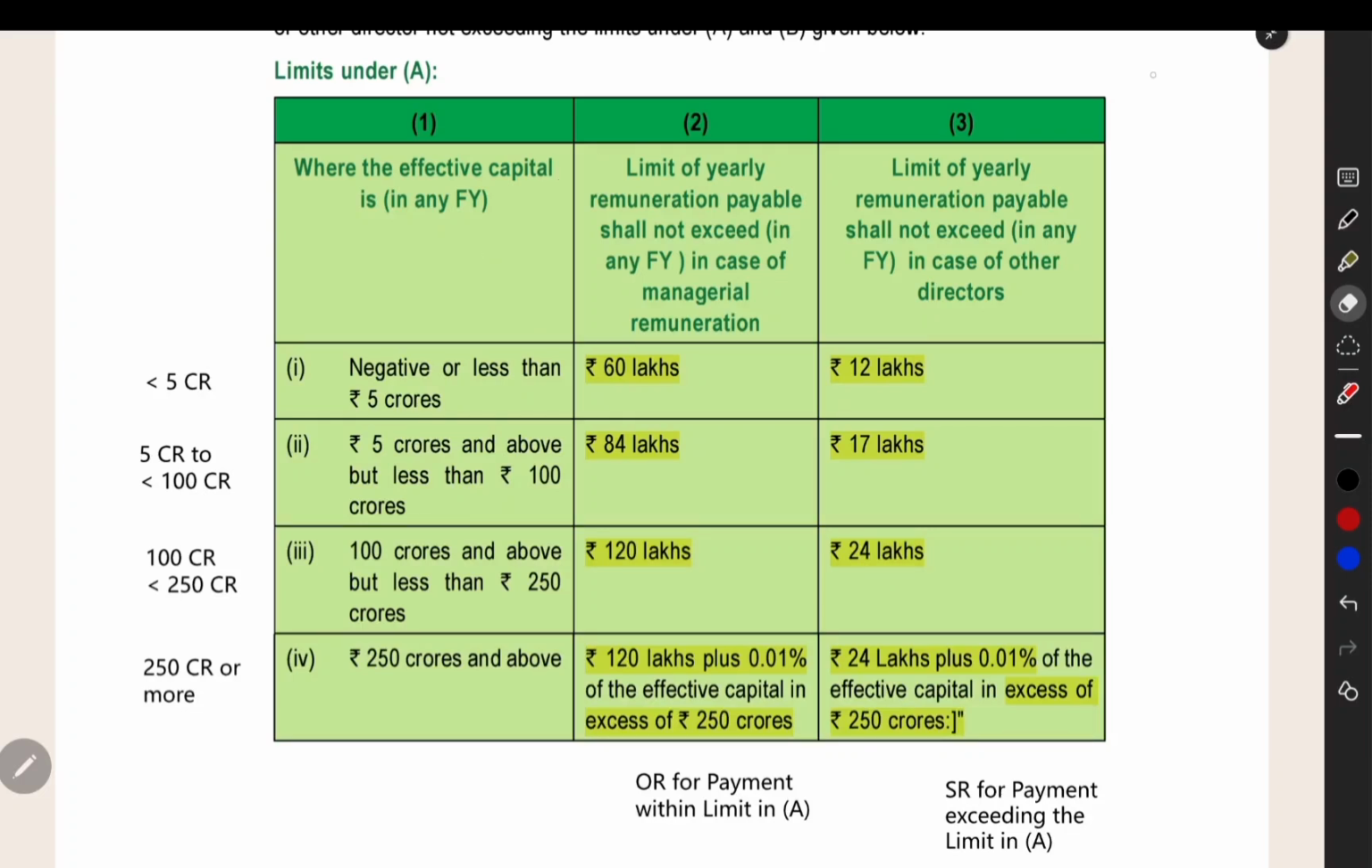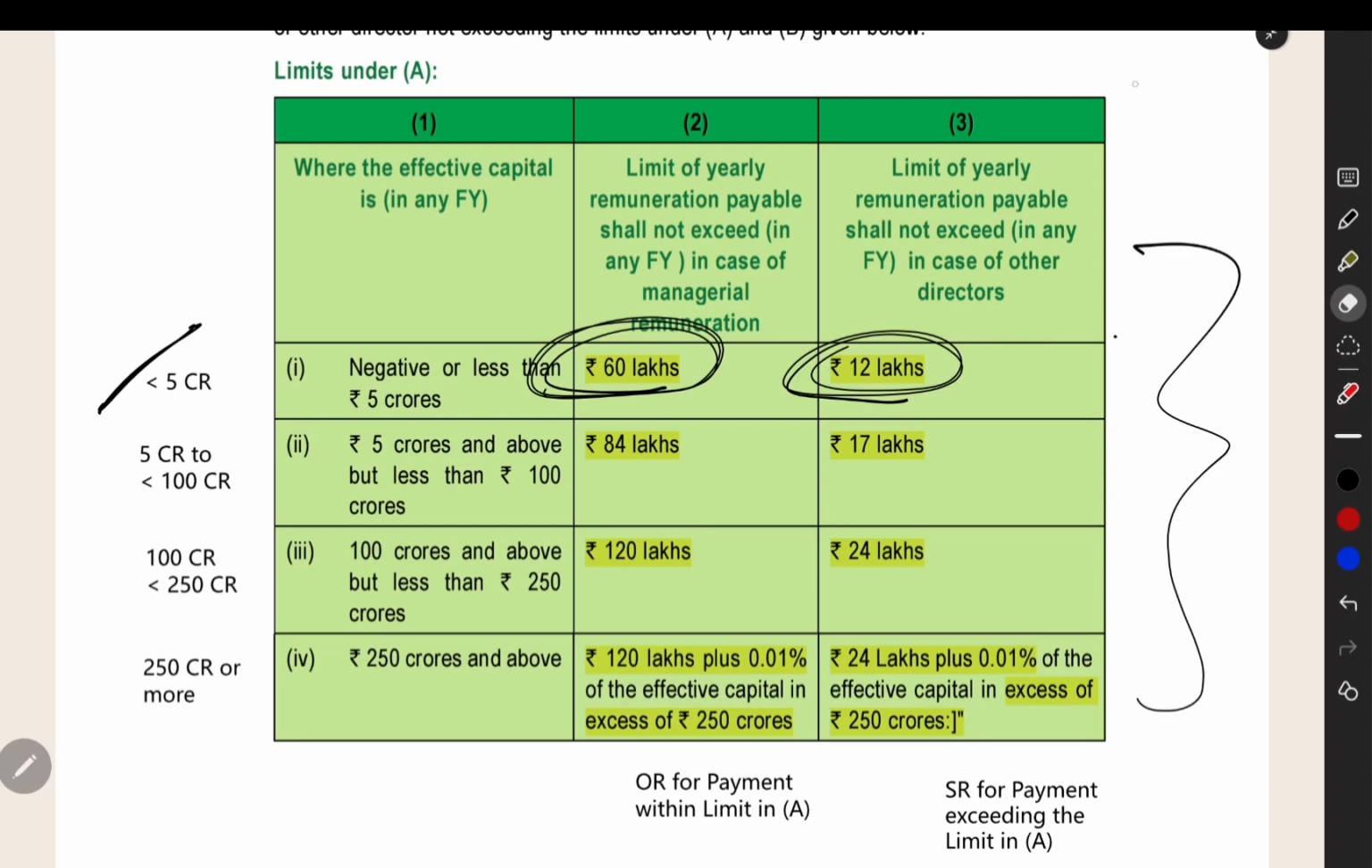Effective capital is the money being managed by the directors. If the effective capital is negative or less than 5 crore, we can pay 60 lakh as managerial remuneration. Managerial remuneration means this 60 lakh can be paid only to the MD, WTD, or manager. For the remaining directors, we can pay a maximum of 12 lakhs. In the case of effective capital negative or less than 5 crore, the MD, WTD, or manager gets 60 lakhs and the remaining directors 12 lakhs. Similarly, we have other limits also.